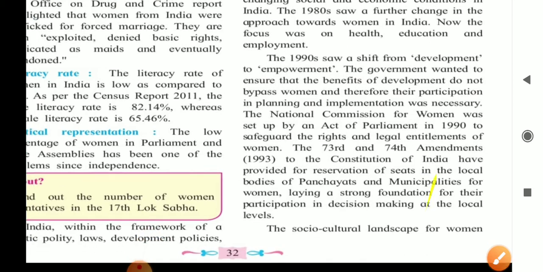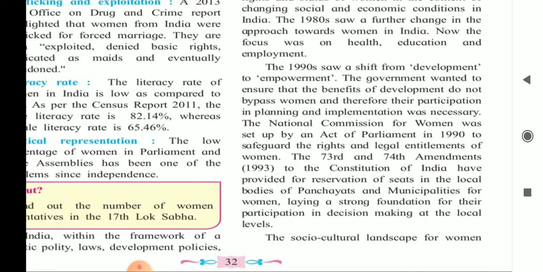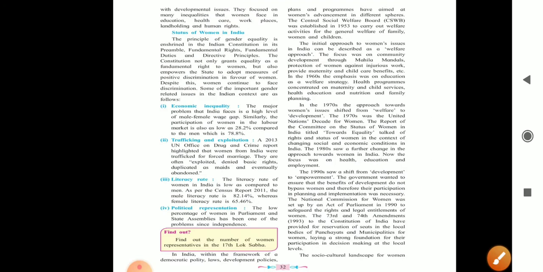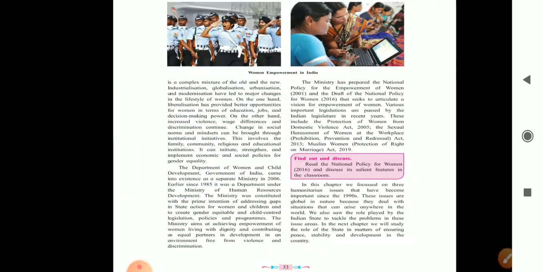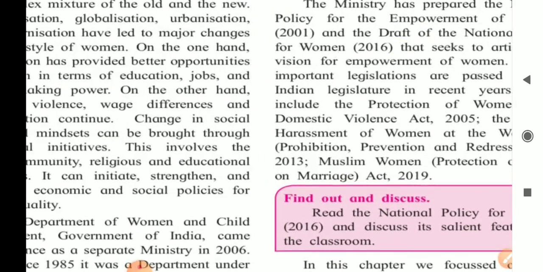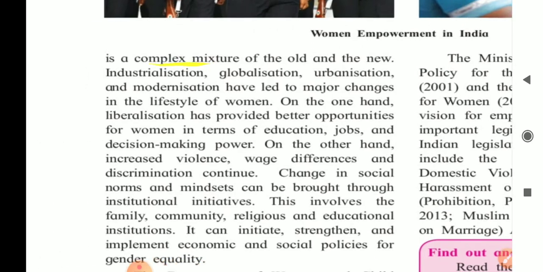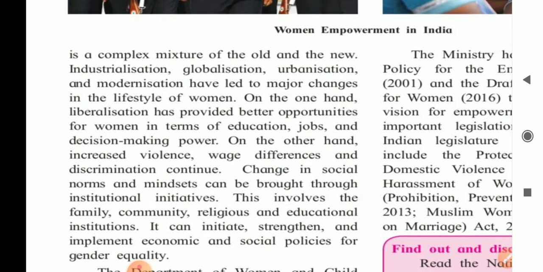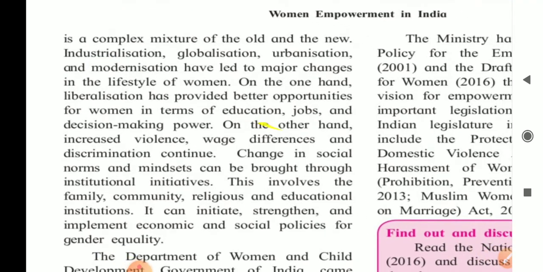The next, the social cultural landscape for women, from here till the next page, page number 33, is a complex mixture of the old and the new. Industrialization, globalization, urbanization, and modernization have led to major changes in the lifestyle of women.